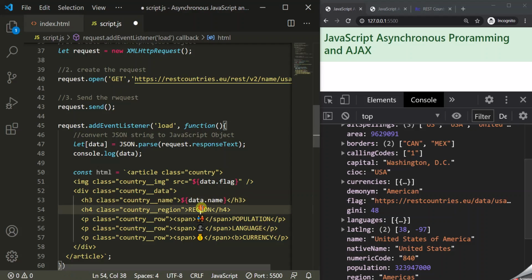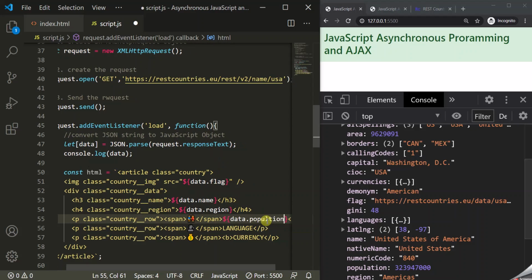For region, we have the region property, so let's use it. And then for population, we have the population property. You can check these properties of this object by yourself. I just want to write this code fast so that we don't spend much time inspecting each and every property of this object.